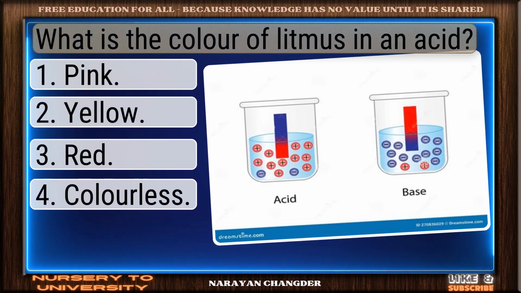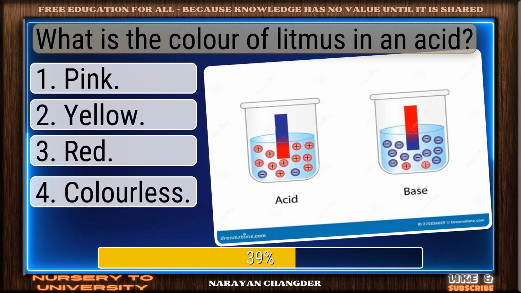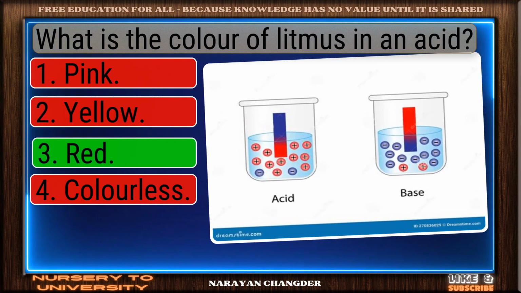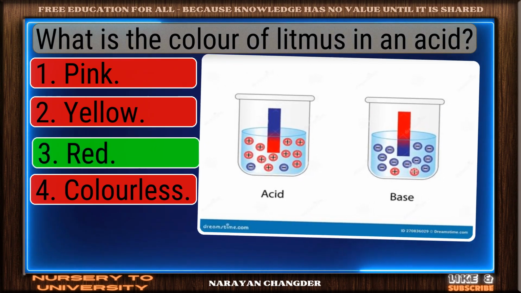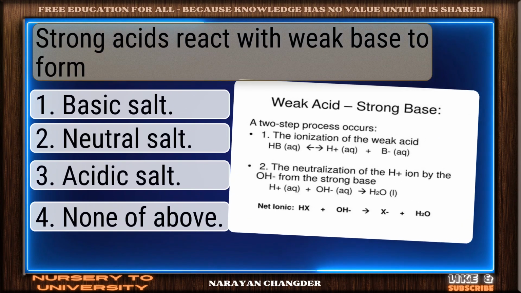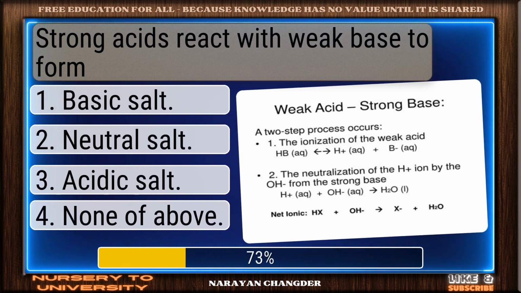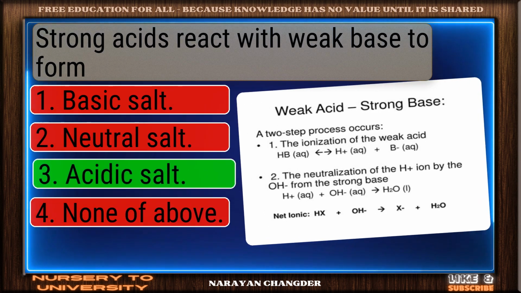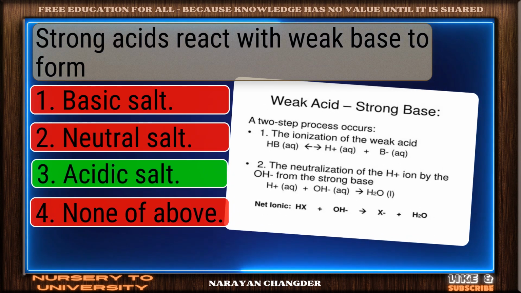What is the color of litmus in an acid? Well reasoned. Red is the correct choice. Strong acids react with weak base to form. Excellent. Acidic salt is a brilliant choice.